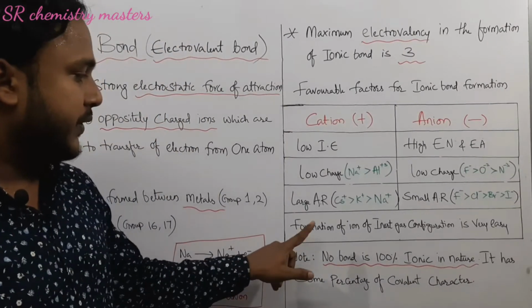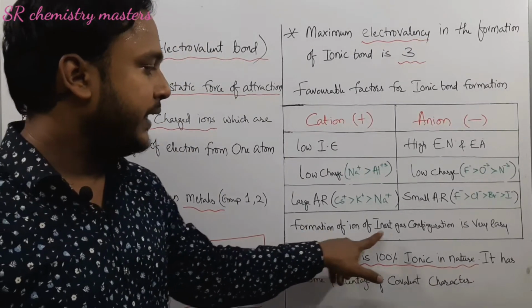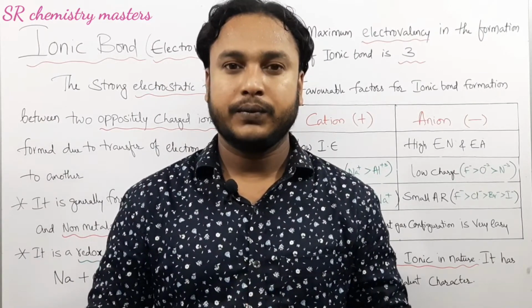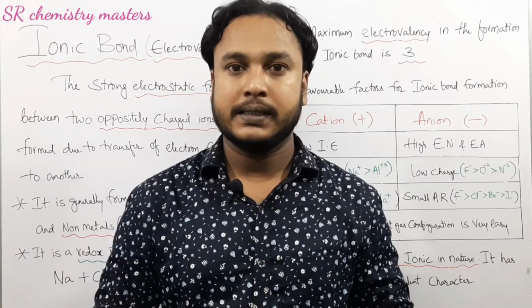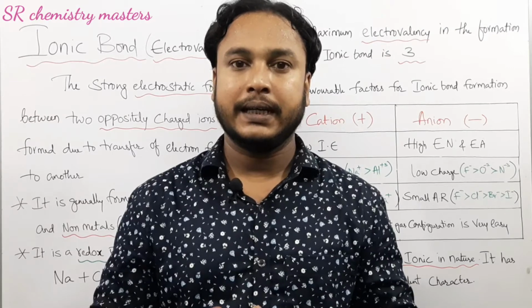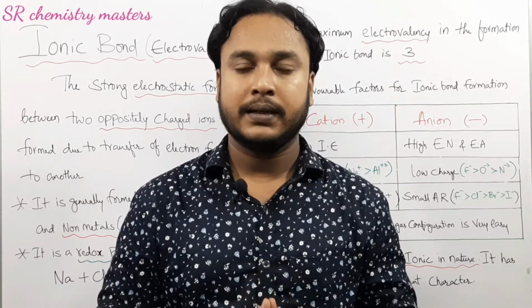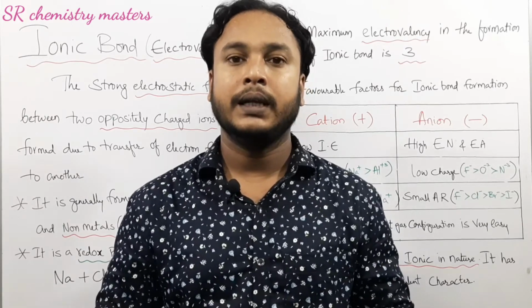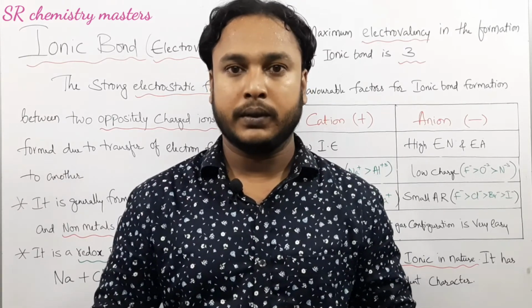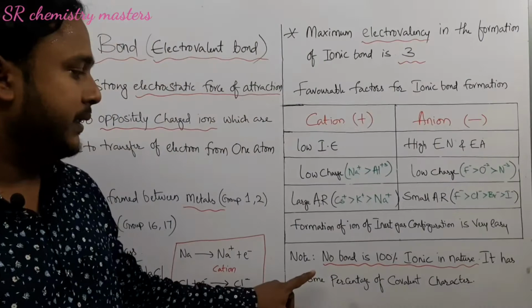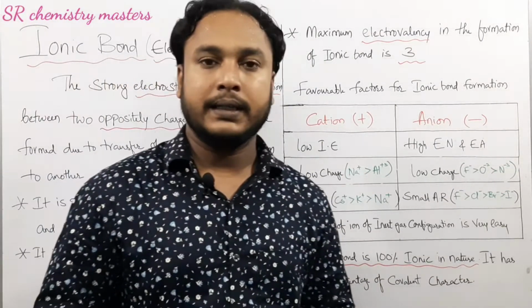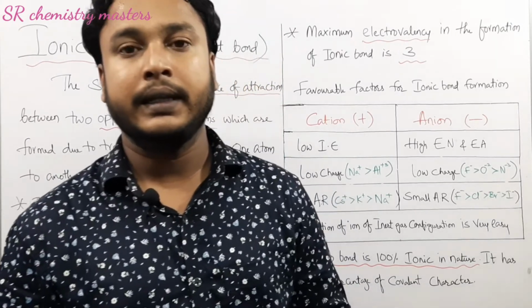Always remember that formation of ions of inert gas configuration is very easy. You know that inert gas configuration is ns2 np6. The atoms which can gain ns2 np6 electronic configuration after losing or gaining of electron will easily form ionic bond. And lastly, remember that no bond is 100% ionic in nature. There exists some percentage of covalent bond in the ionic bond.